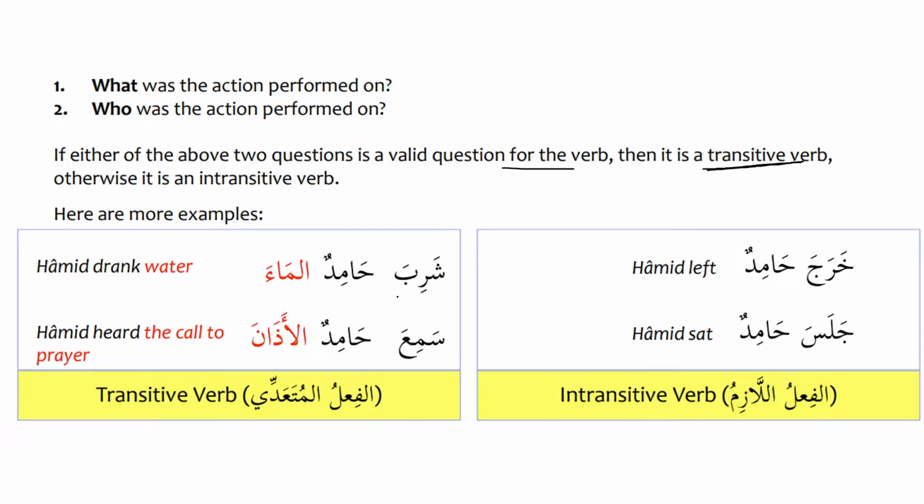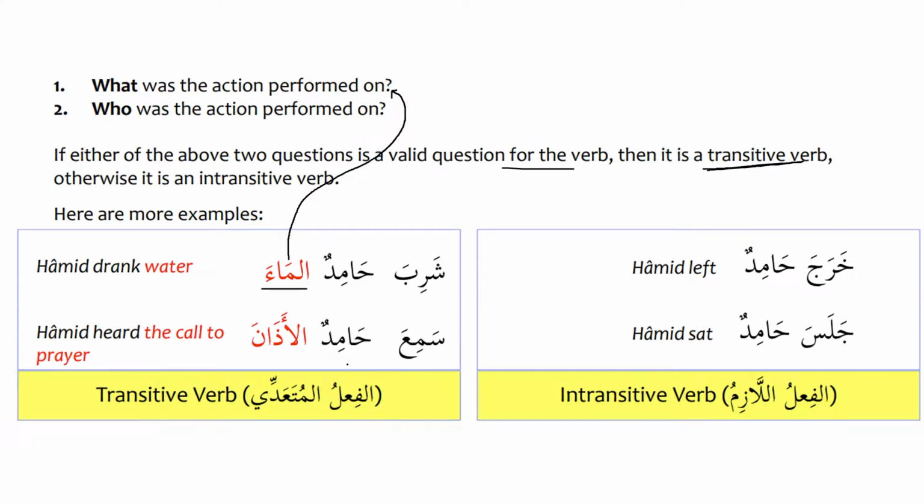For example, we say shariba Hamidun. Now we need to know what did he drink. So we say shariba Hamidun al-ma'a. So Hamid drank water. So now the question is, what did he drink? What was the action performed on? So the action was performed on water. So that's why we will say that this is a transitive verb.